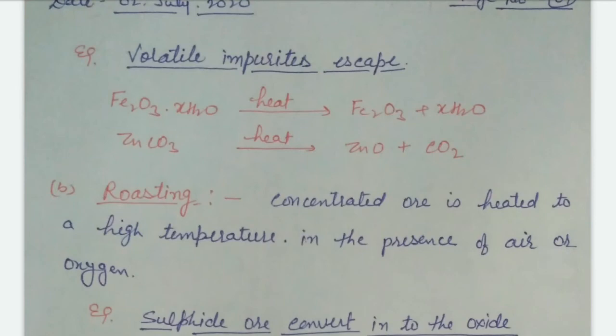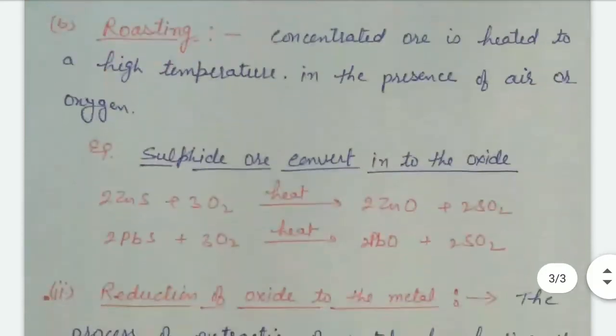In roasting, the concentrated ore is heated at high temperature in the presence of air or oxygen. These are generally sulfide ores, which react with air or oxygen to convert into the oxide ore.